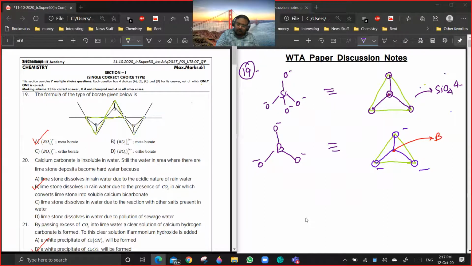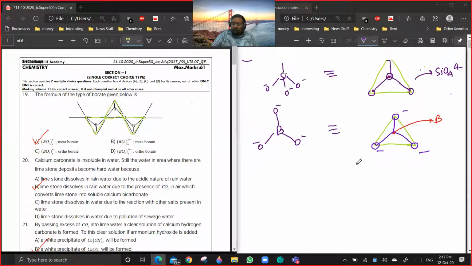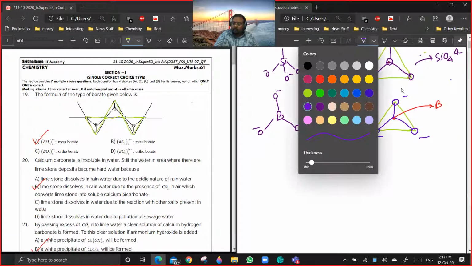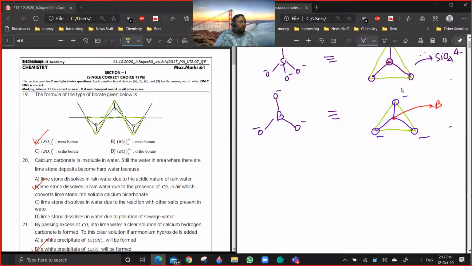Now since they have asked it, I will explain the borates today only. But I have never seen any question coming in JEE from this. Still, this is an opportunity for us to learn about borates. So this is borate.